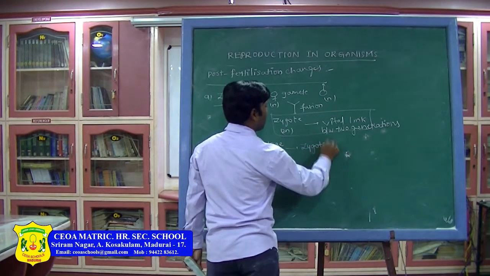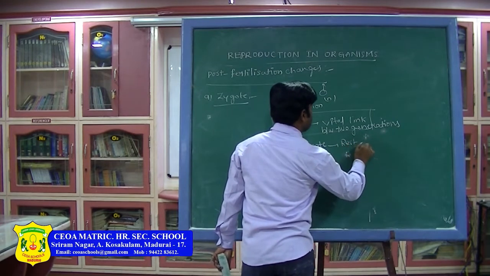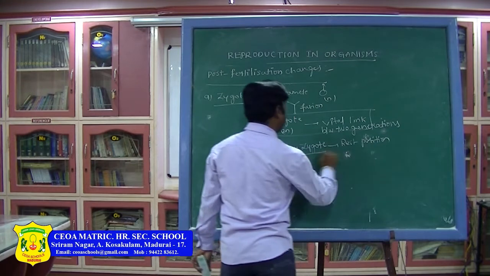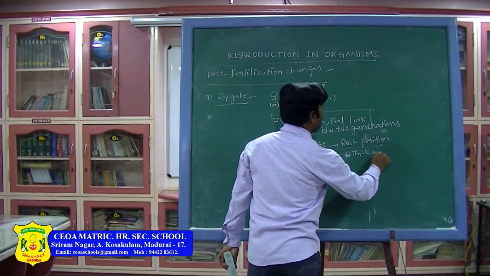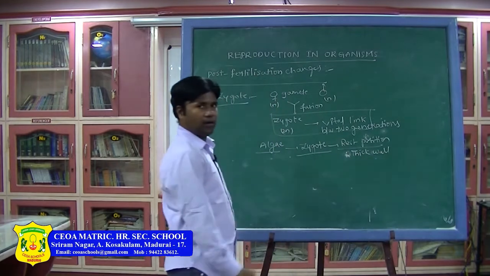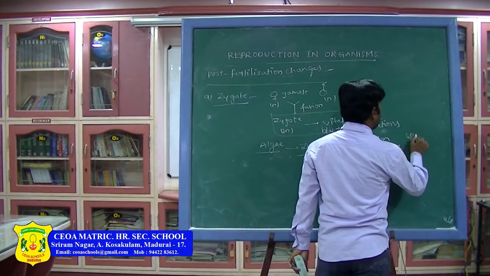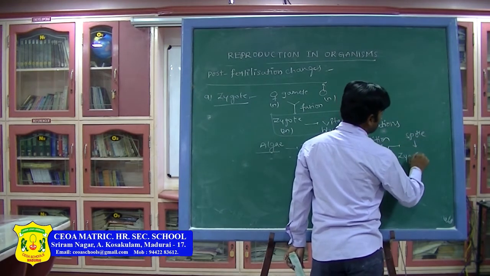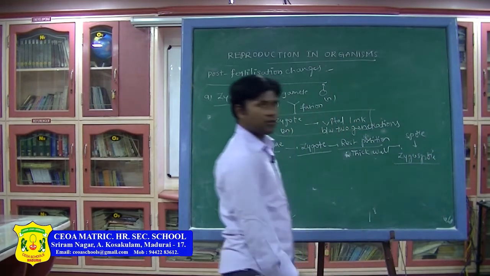The zygote is in a resting position. Resting position means a thick cell wall will be formed. Then it forms a spore-like structure that is called a zygospore.